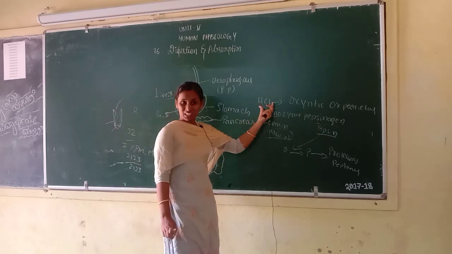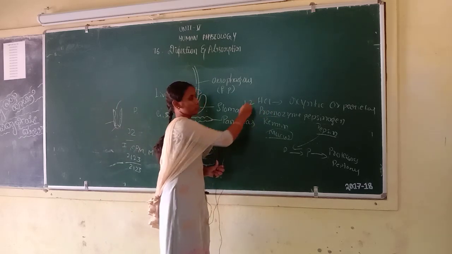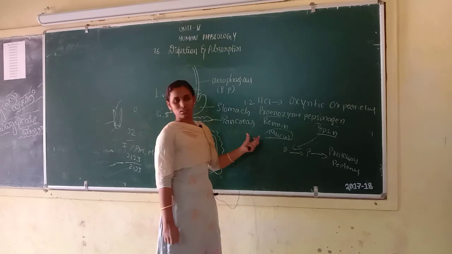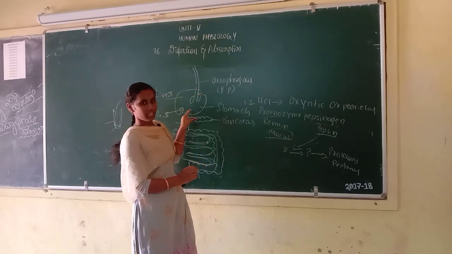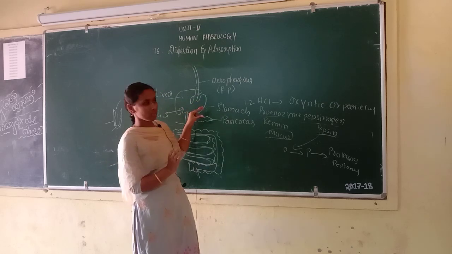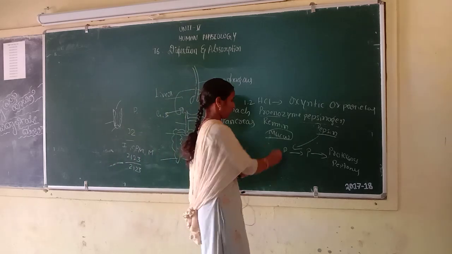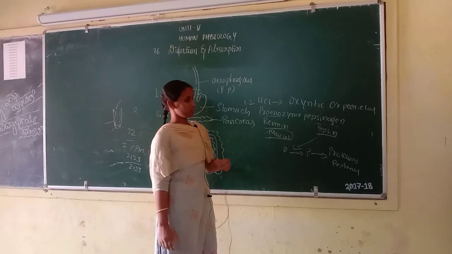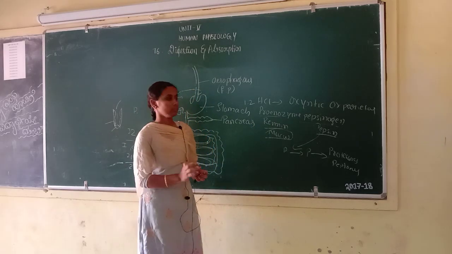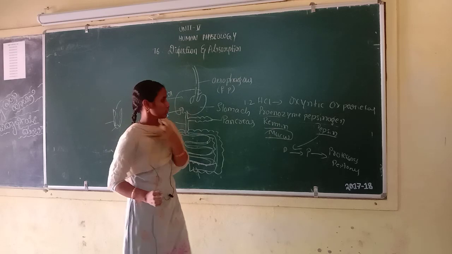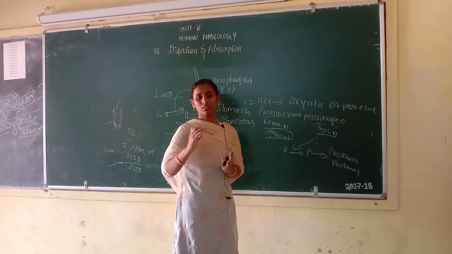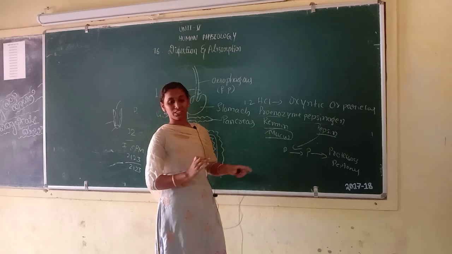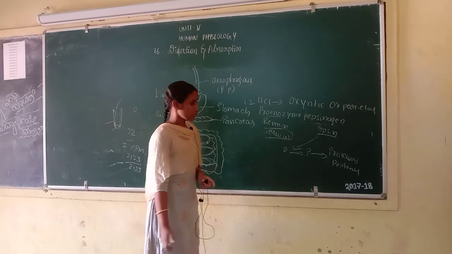You know the pH of HCl is 1.2. This is very acidic, so mucus protects the inner layer of the stomach. Next, renin is important. Renin plays a very important role in digestion of milk proteins.